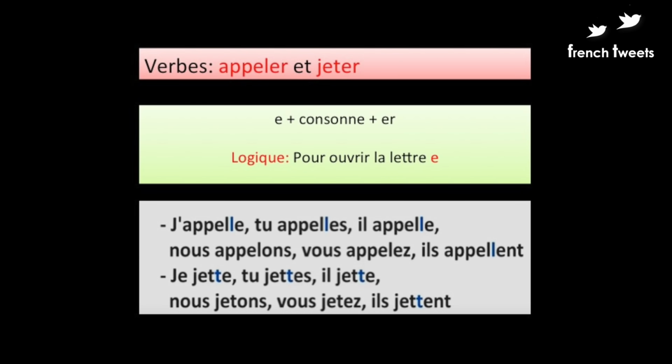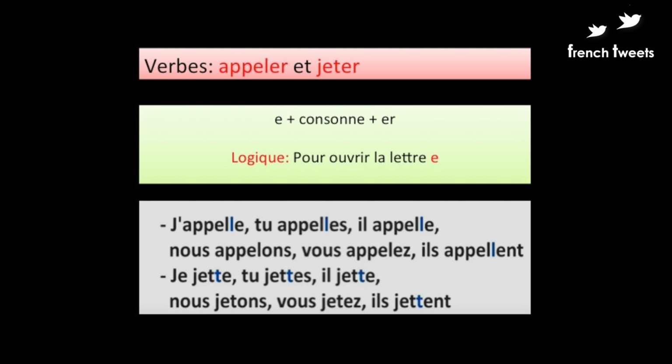Now let's check these two -er ending verbs, appeler et jeter. The pattern of the termination of these -er ending verbs is e plus consonne plus er. Whenever we have this pattern of verb, wherein we have a consonne before -er and an e before the consonne, in that case we double the consonne.